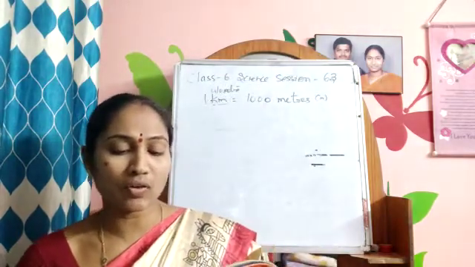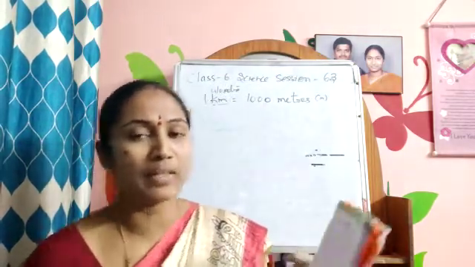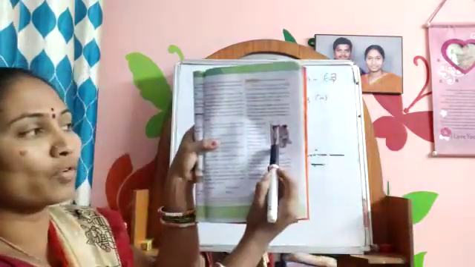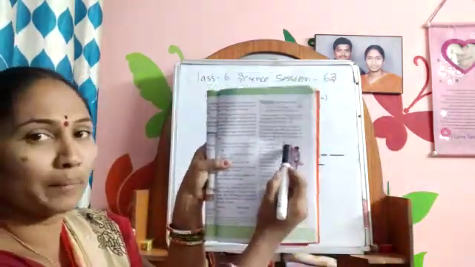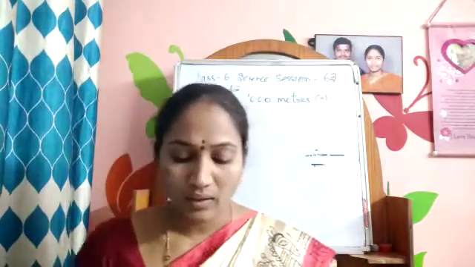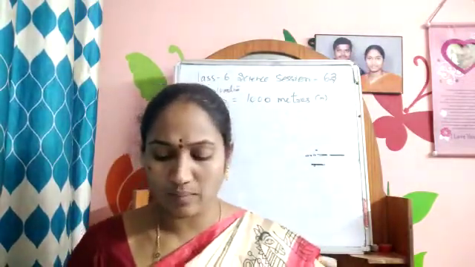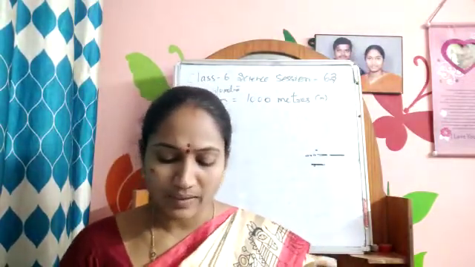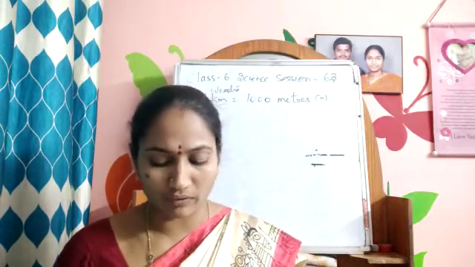Now measure the distance from the floor to this mark on the table. He is standing on the floor now. From floor to here, you have to measure. Let all other students measure this length in a similar way. Record your observation in your notebook. Study carefully the measurements reported by different students.